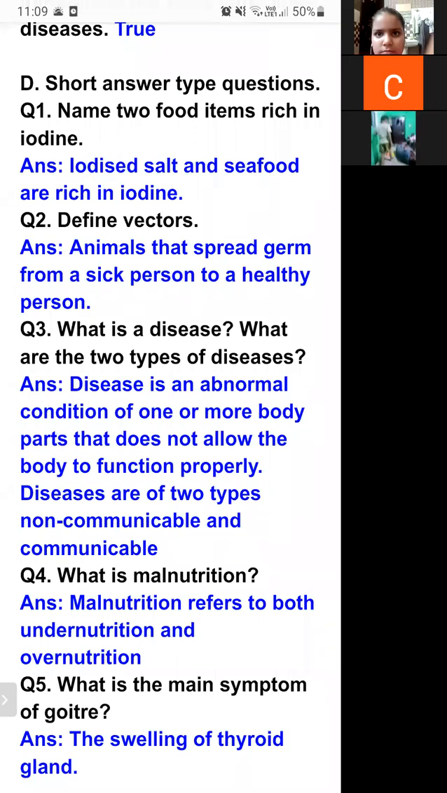Next question number 5. What are the main symptoms of goiter? The swelling of the thyroid gland is the symptom of goiter.